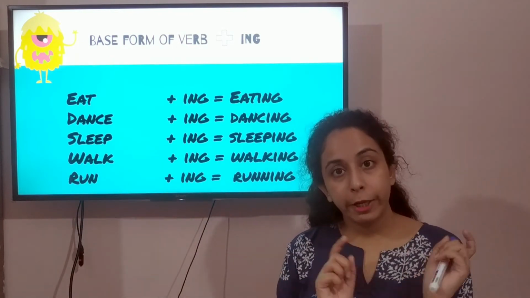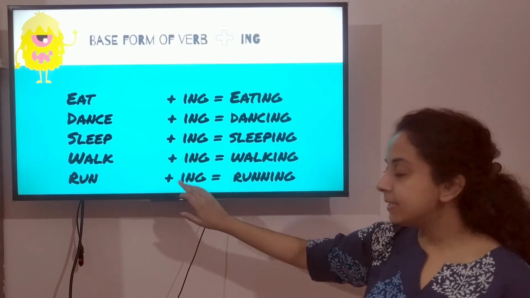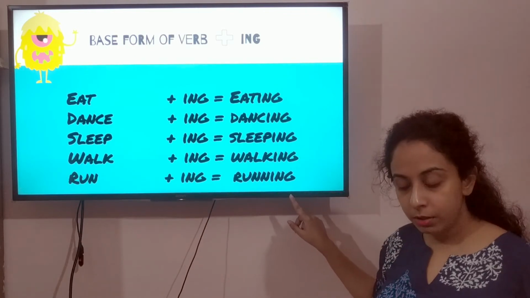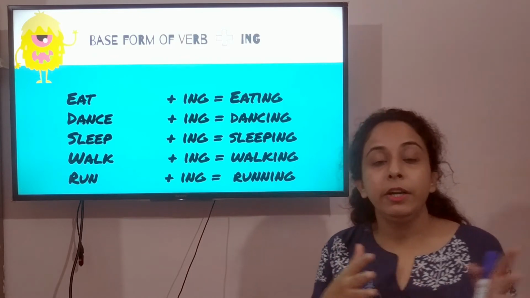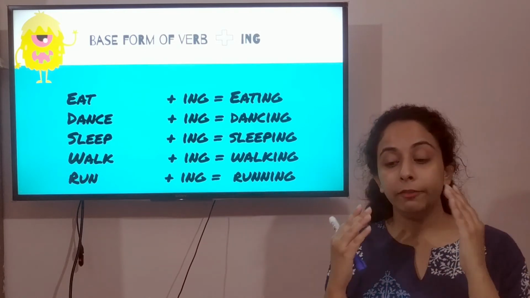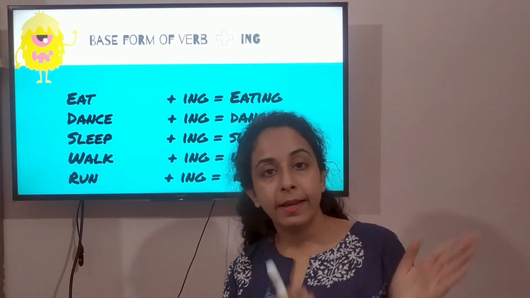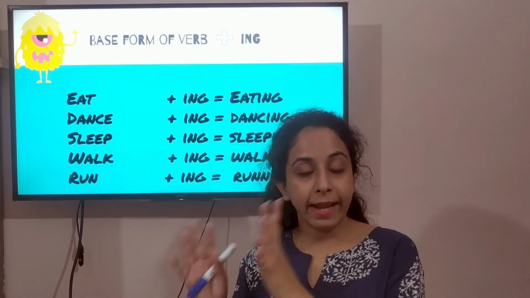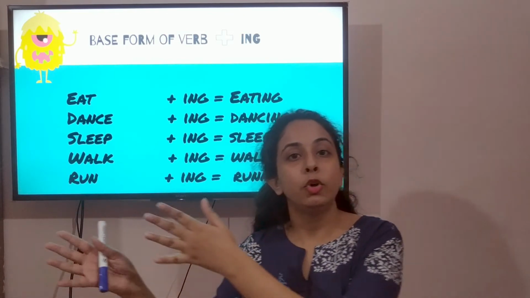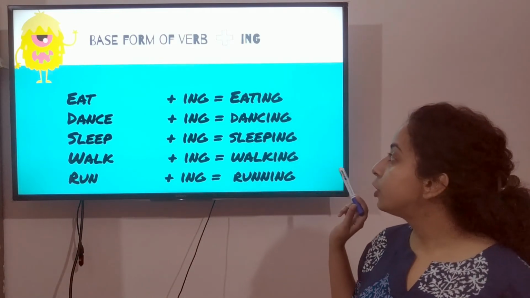Okay, but if you add ing into them, they will show the action done by any noun that is in continuous motion. Okay, what is the meaning of continuous motion? That we can see happening, or we know is still happening. Okay, that action is not done or completed yet, but that action is going on in continuous motion. That's why we add ing after them.